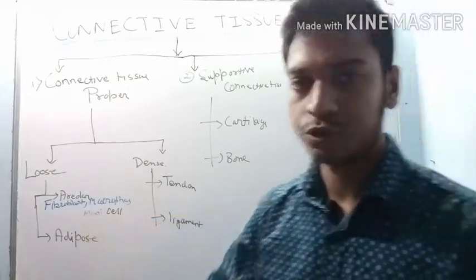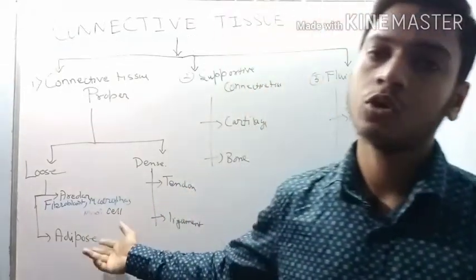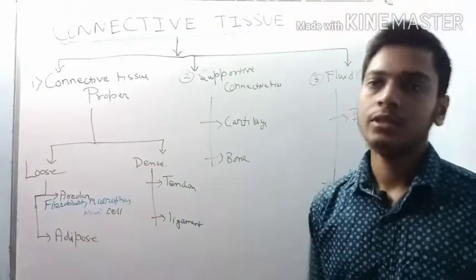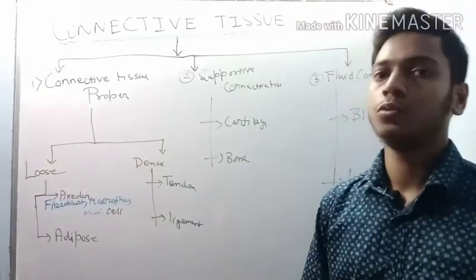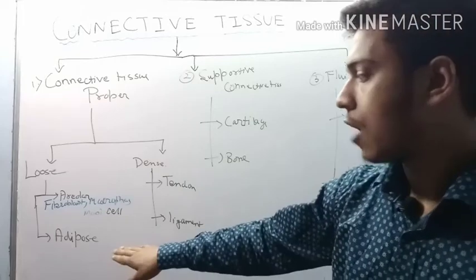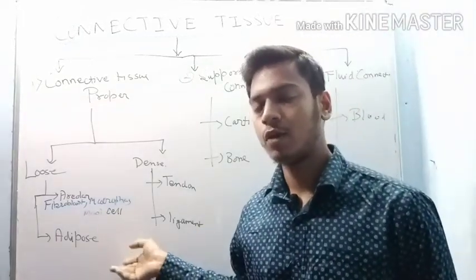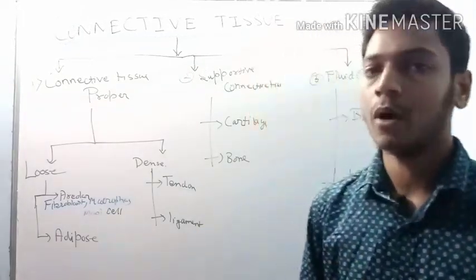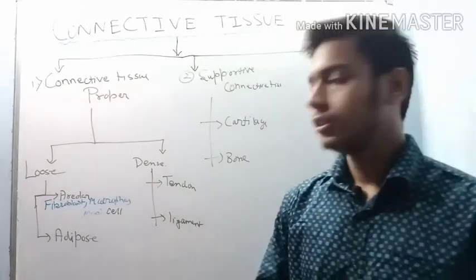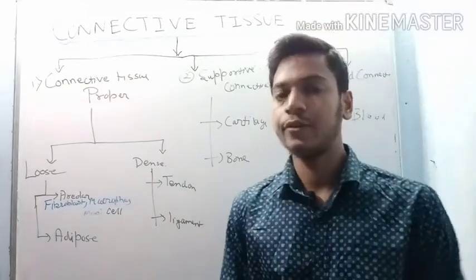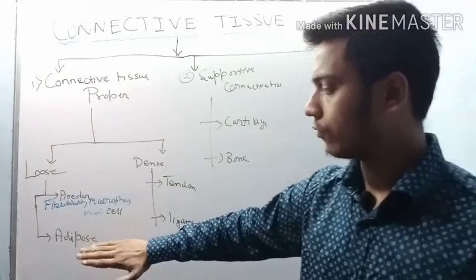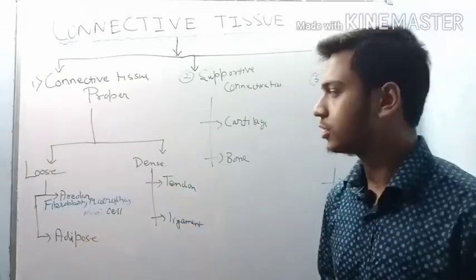Now coming to adipose tissue. This adipose tissue is also present beneath the skin. It helps to store fats in our body. When there is an excessive amount of nutrients, then those nutrients automatically get converted into adipose tissue. Next is dense connective tissue.